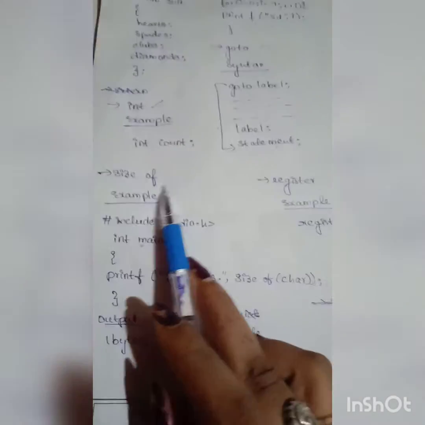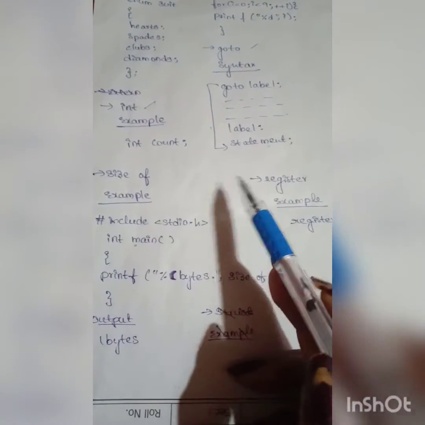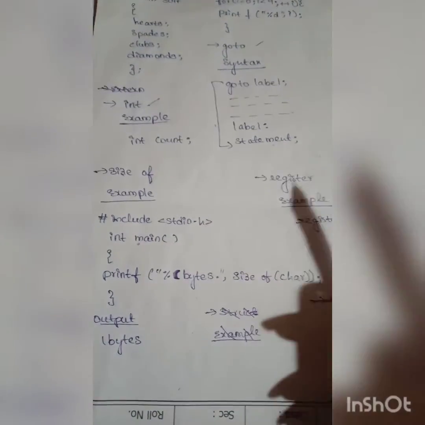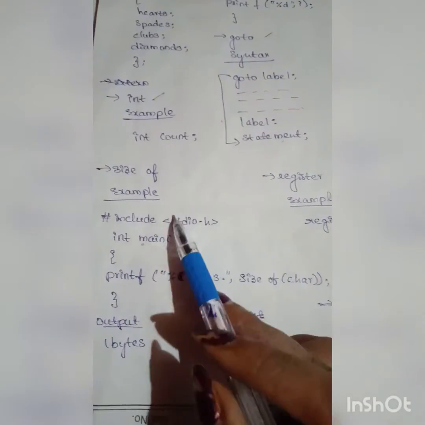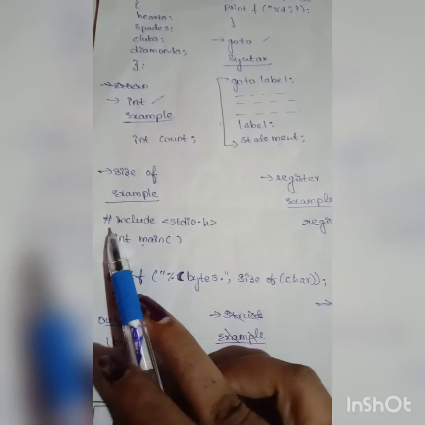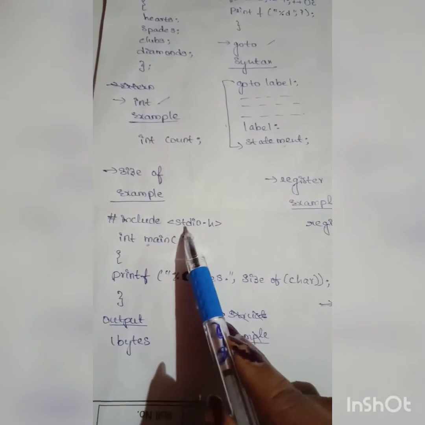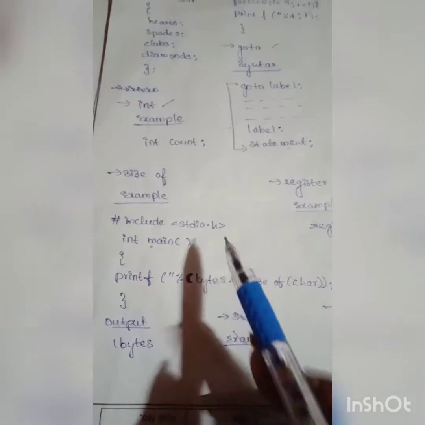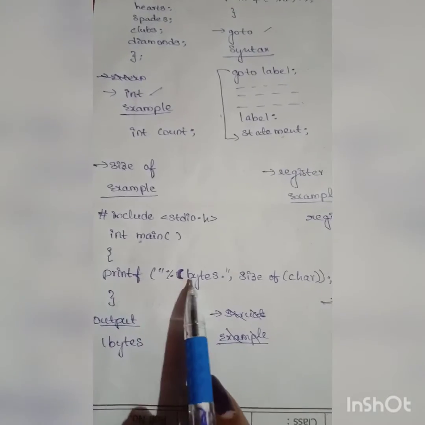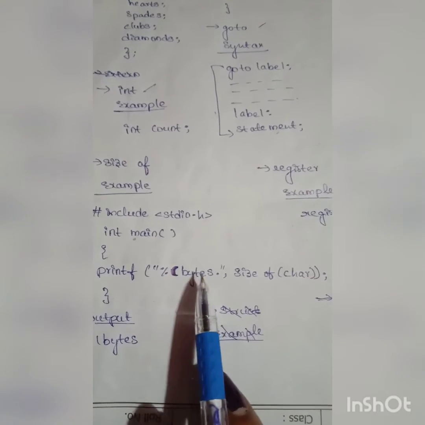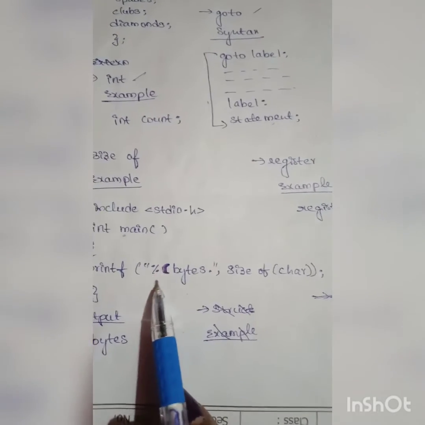And next one is sizeof. The sizeof keyword evaluates the size of data, a variable or a constant. And this is the example for sizeof. Let's see this. Hash include stdio.h. Int main, open brackets, printf percentage c bytes. I already said this, format specifiers.